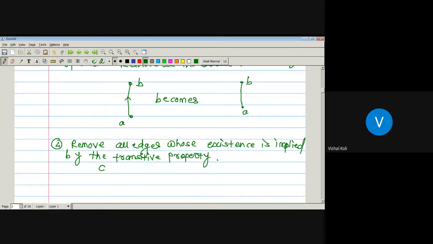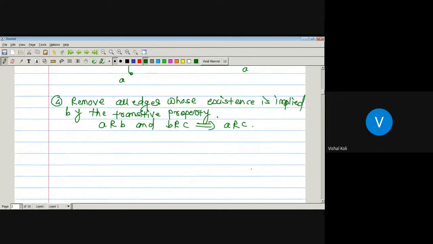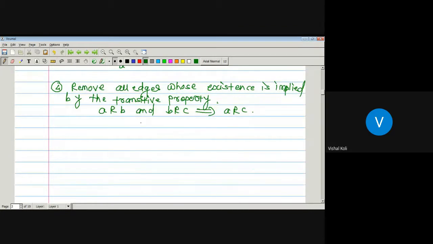That is, if A is related to B and B is related to C, then A must be related to C. If there is an edge joining A and B and an edge joining B and C, then there is no need to join A and C separately, since by the transitive property they must be joined to each other.